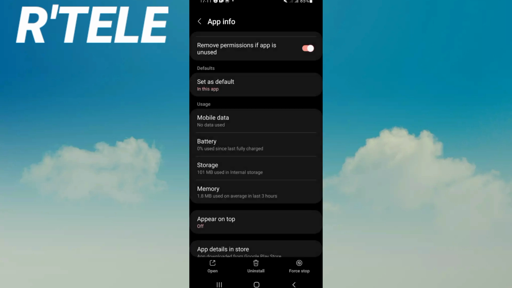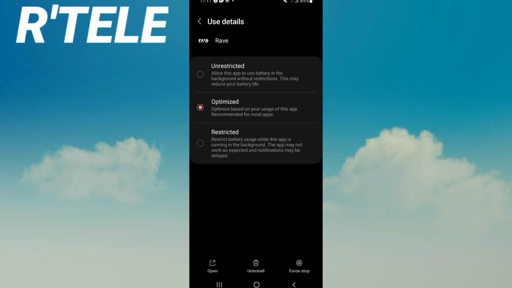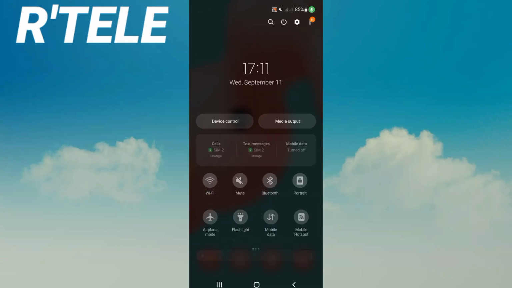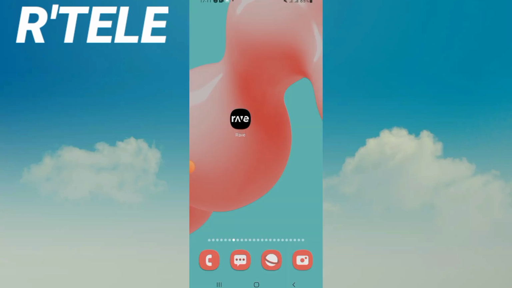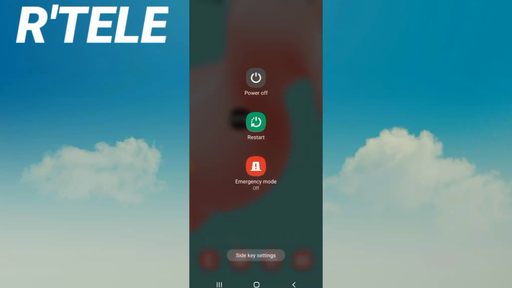So right now you have to go to battery, make it on optimized mode, and after that go turn on your airplane mode, turn it off then. After these steps, restart your device and that's it.